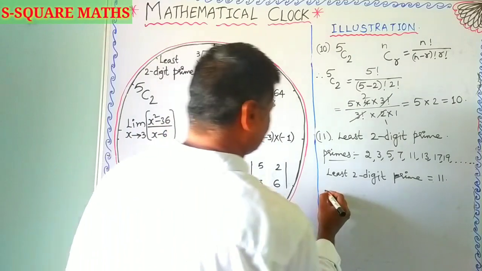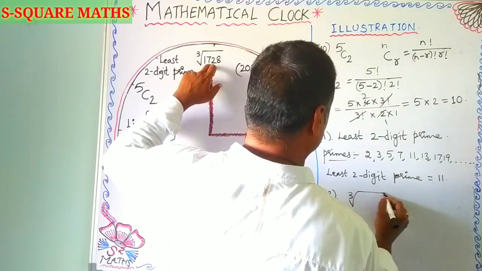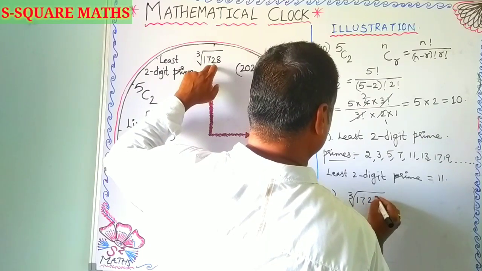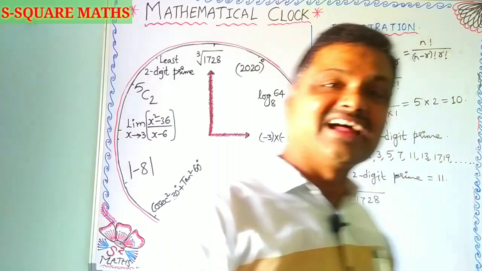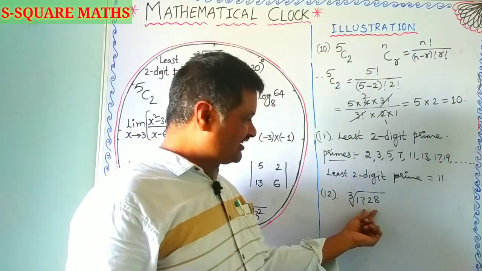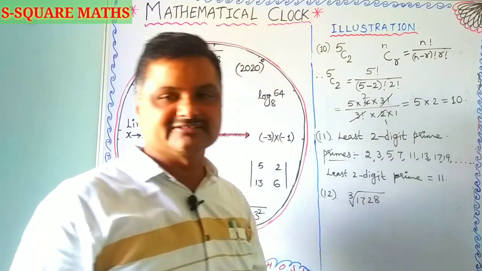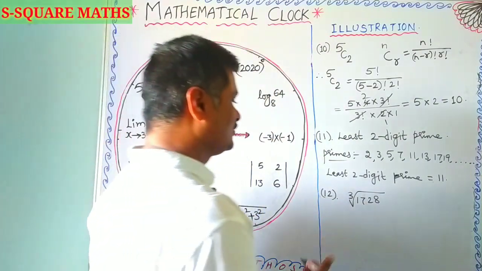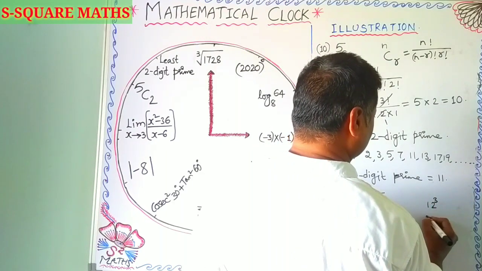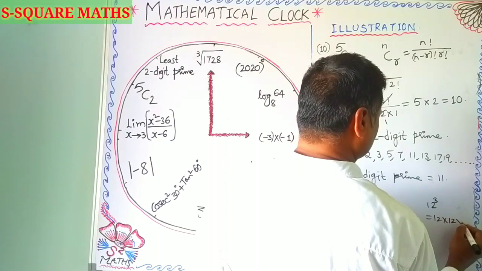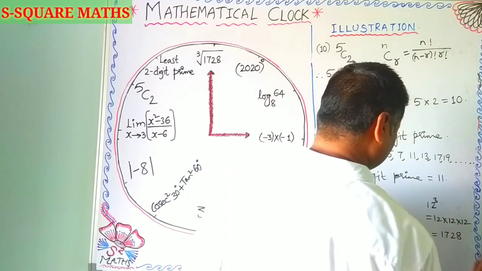Finally we come to the last one. This is nothing but the cube root of 1728. Please, viewers and students, it is not 3 into the root of 1728, it is the cube root or third root of 1728. Okay, so you know very well that 12 cube is nothing but 12 into 12 into 12, which gives you 1728.